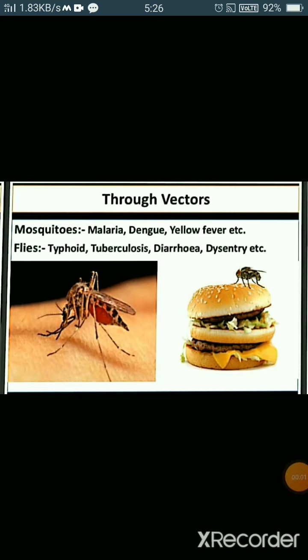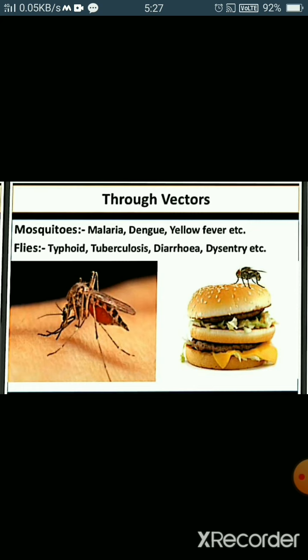Through vectors. Many animals living with us carry the infecting agents from an infected person to the potential host. These animals act as intermediates and are termed vectors. The vectors are therefore the carriers of disease-causing pathogens. The most common vectors are insects like house flies and mosquitoes.